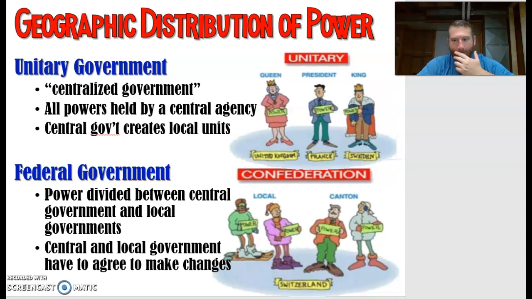In a federal government, however, the power is divided between the central government and local governments, and the central and local governments have to agree to make changes. We have our United States government and our states' governments. That is a federal government.